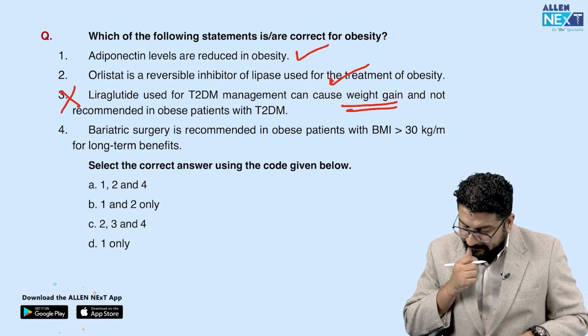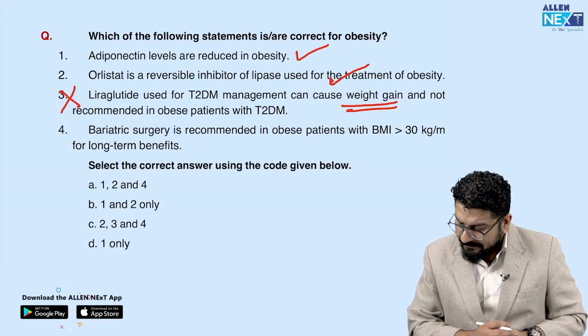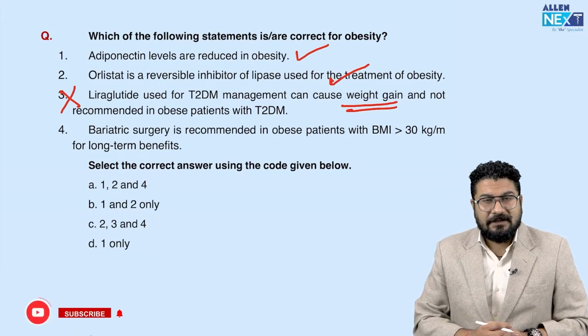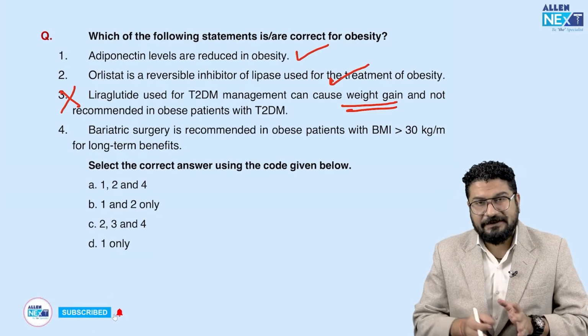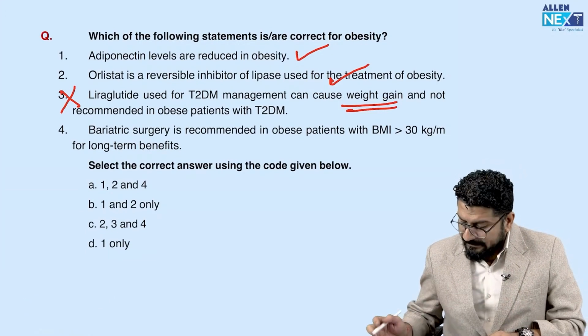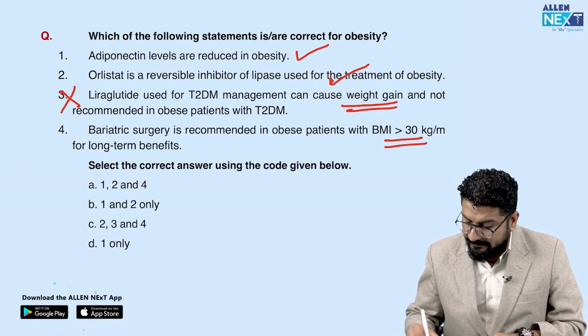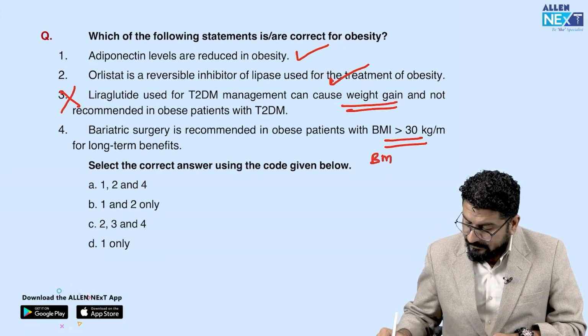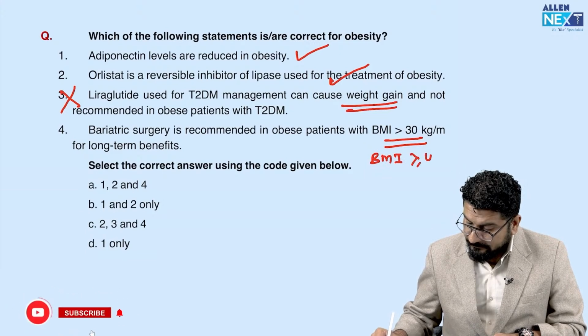Bariatric surgery is recommended in obese patient with BMI more than 30. So understand this. Bariatric surgery is a treatment in obesity. We recommend this to obese patient, but not in patient with BMI more than 30. We recommend this when BMI is more than 40.